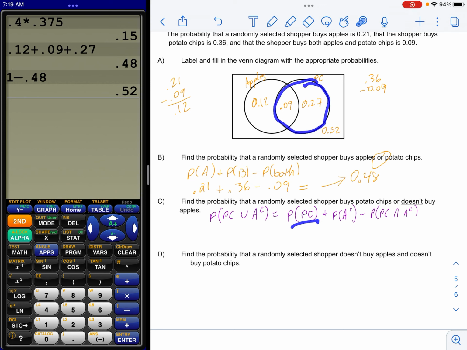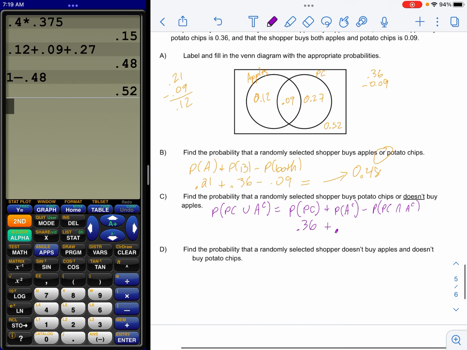All right, so probability someone buys potato chips. That's right here. That is my 36%. Probability somebody does not buy apples. So here's the apples, right? So not this. So that leaves you this and this. You add those up. 0.27 plus 0.52 is 0.79. So in other words, 79% of the people do not buy apples.